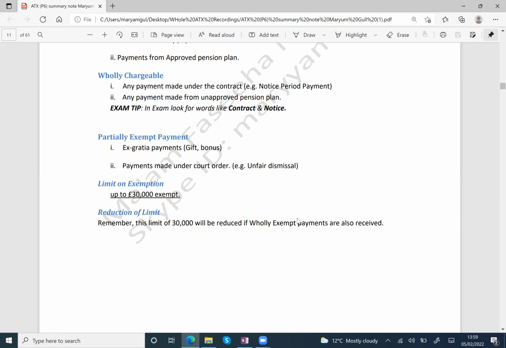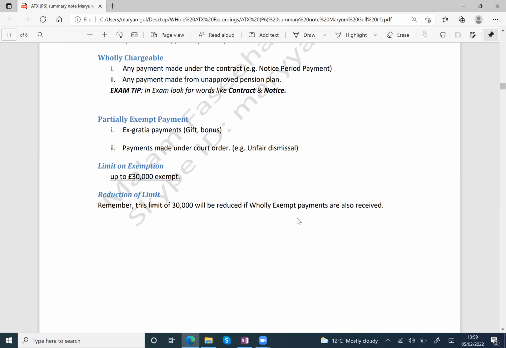And the second type of partially exempt is payment made under court order. Meaning, for example, unfair dismissal. Unfair means suddenly I say that just leave my company. That's unfair dismissal. Without notice, I just fired you. So now the court will order that your employer is bound to pay you some amount, and that is called partially exempt payment. But what does partially mean? How much amount is exempt? There must be a specific amount.